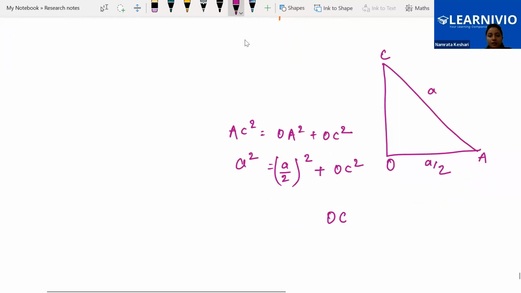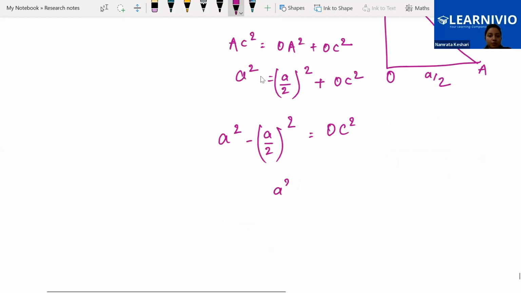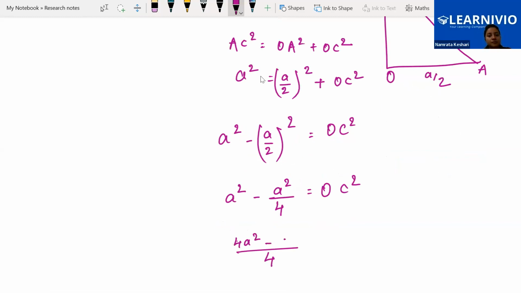Shifting to the other side, OC square equals a square minus a by 2 whole square. A by 2 whole square means a square by 4. What will be the LCM? 4. In the numerator, the first term is 4a square and the second term is minus a square.